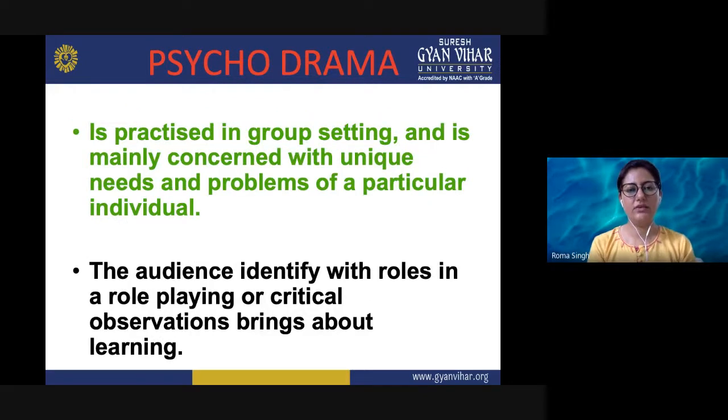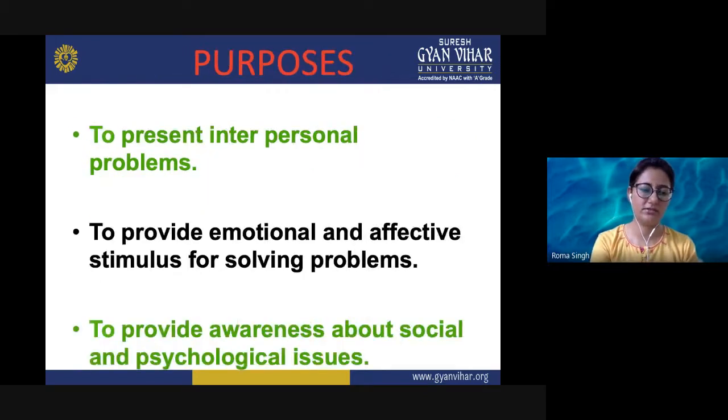And here is the psychodrama. It is practiced in a group setting and is mainly concerned with the unique needs and problems of a particular individual. As the name suggests, it is related to psychology, the behavior part. The audience identify with roles in a role play, or they can also develop critical observations, which is related to the learning part.